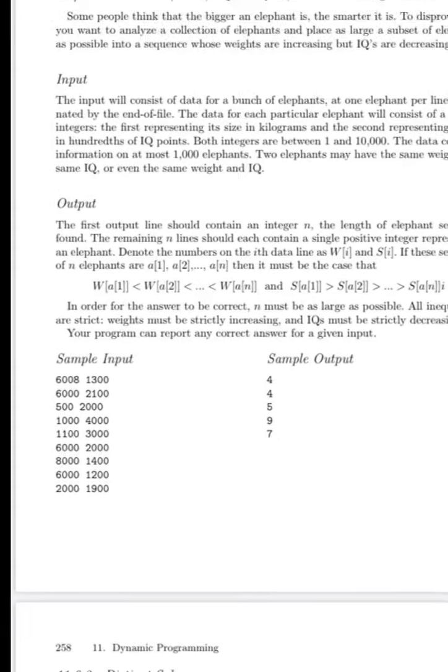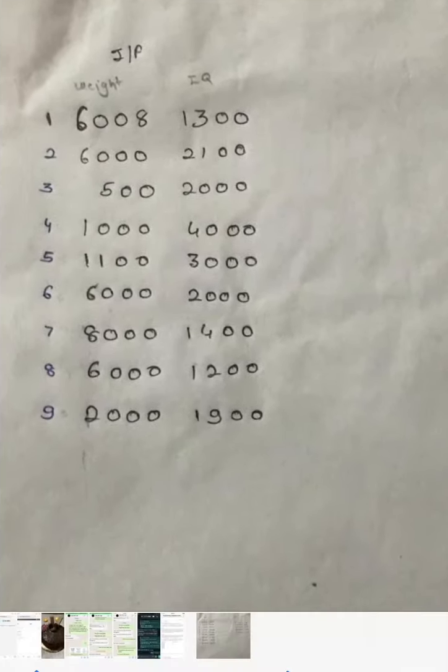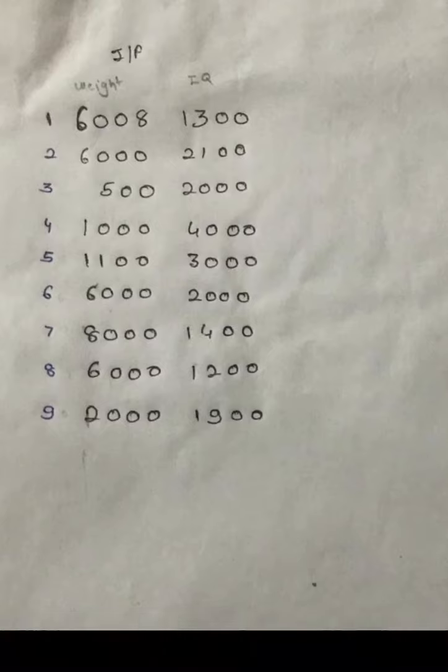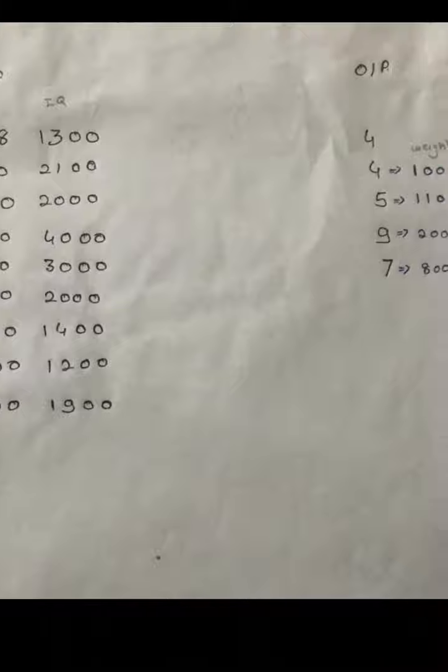I have summarized this input in this form. Here you can see the weights and these are the IQ levels of the elephants. So suppose you store this particular sequence in an array. The indexing will be 1, 2, 3, 4, 5, 6, 7, 8 and 9, which I have represented in this blue pen. What output has been expected?